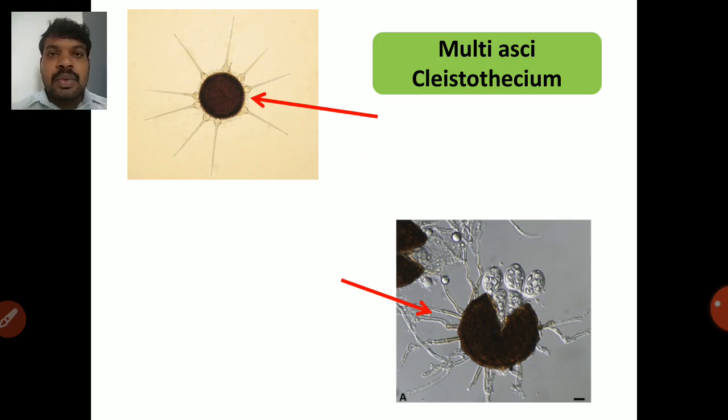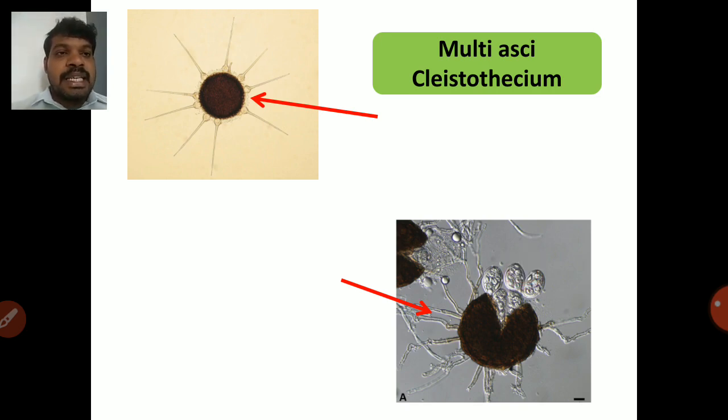So there are two types of cleistothecium based on the number of asci present in the cleistothecium. So cleistothecium contains asci and ascospores. So அந்த closed structureல நமக்கு என்ன இருக்கும், asci and ascospores present ஆயிருக்கும். அது வந்து ஒண்ணுக்கு மேற்பட்ட asci இருந்துச்சுன்னா that is called multi-asci cleistothecium. இல்ல cleistothecium contains single ascus means that is called single ascus cleistothecium.